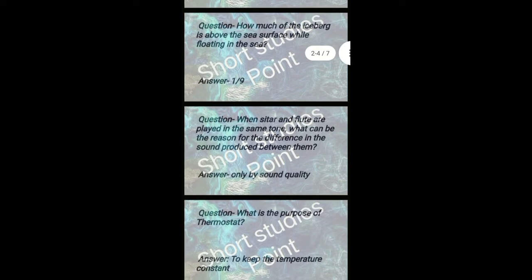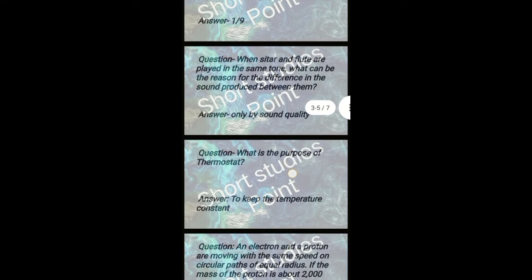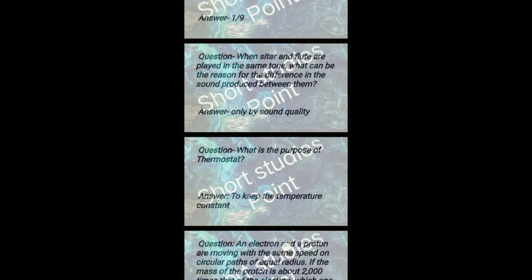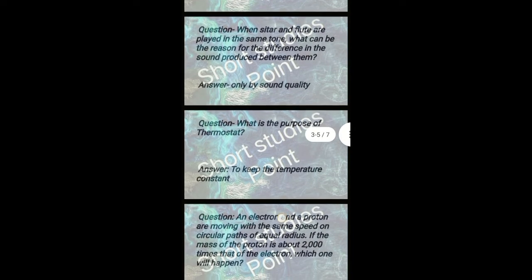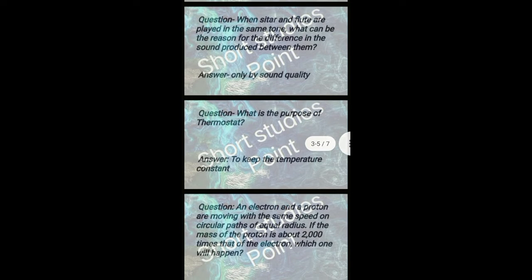Answer: its density is less than the density of water. Next question: how much of the iceberg is above the sea surface while floating in the sea? Answer: 1/9. Next question: when sitar and flute are played in the same tone, what can be the reason for difference in the sound produced between them? Answer: only by sound quality. Next question: what is the purpose of thermostat? Answer: to keep the temperature constant.